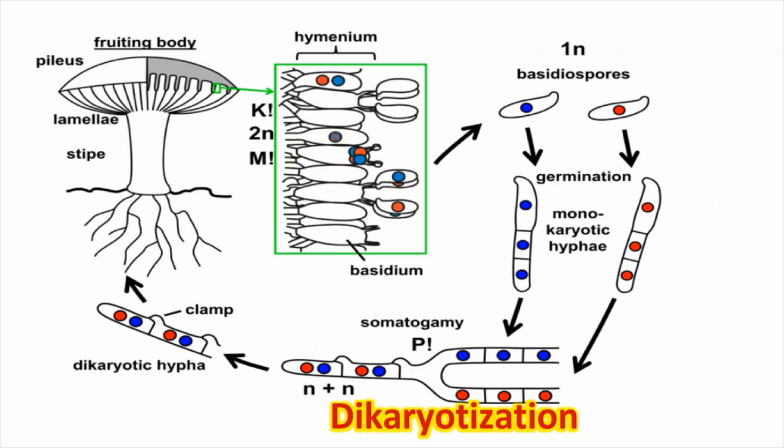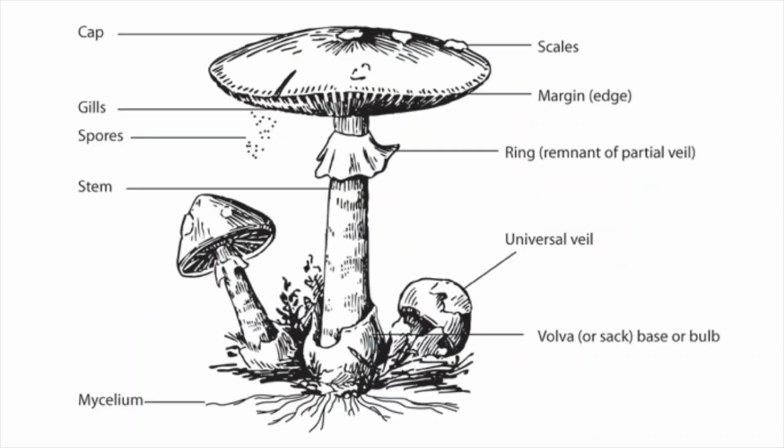And if you see the internal structure of the mushroom or basidiocarp, the basidiocarp is made up of the dikaryotic mycelia. And the dikaryotic mycelia will have two nuclei of different structures.